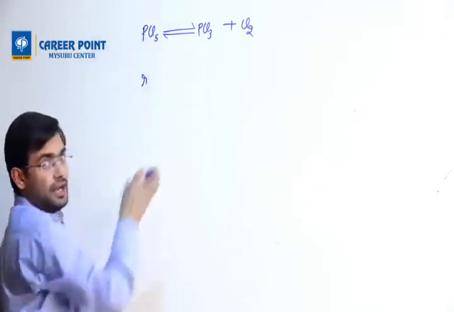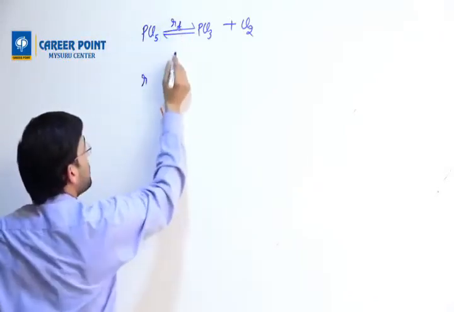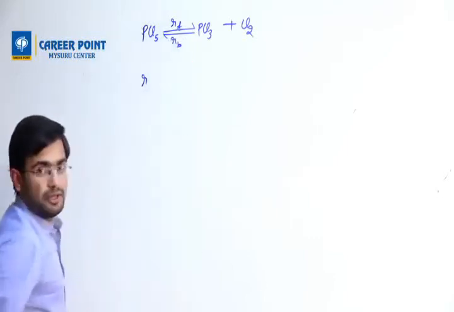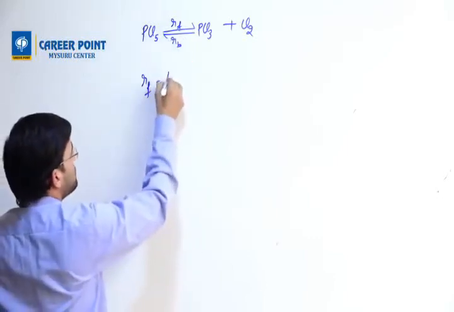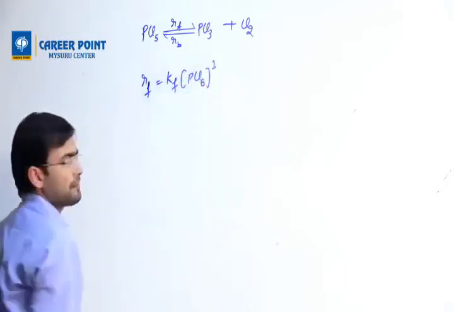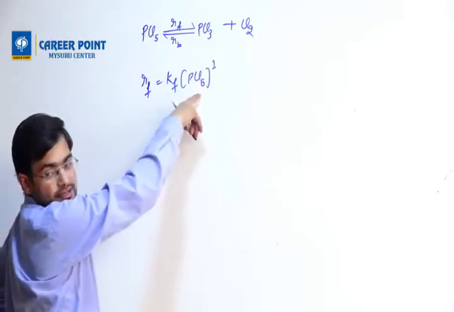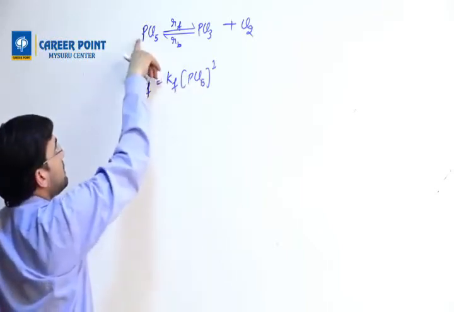As there are two reactions, this is known as RF, rate of forward reaction. This is known as RB. So RF equals Kf times the active mass of PCl5 to the power 1. This active mass is denoted by a concentration term, and the power is the stoichiometry.